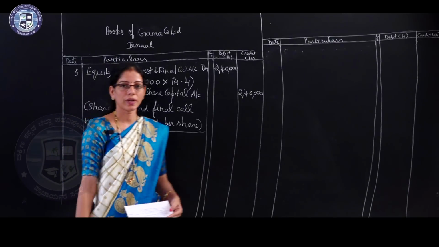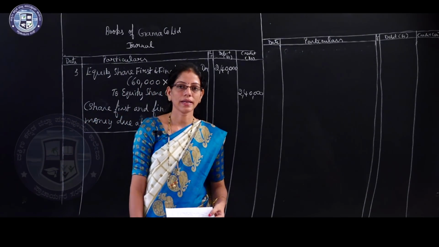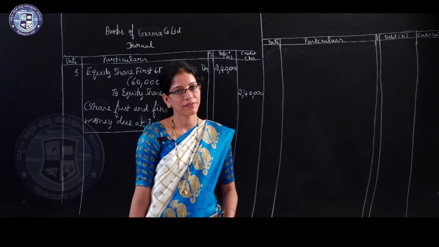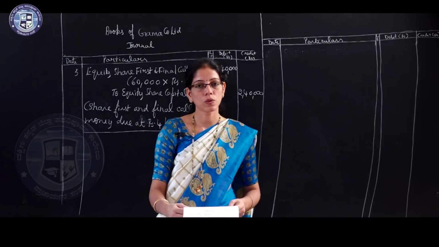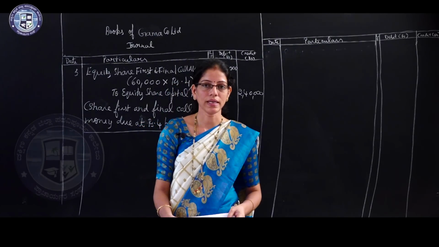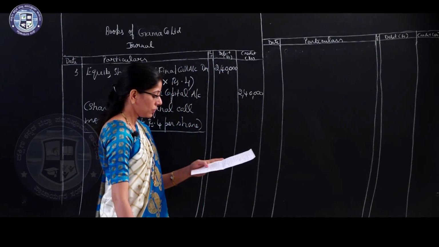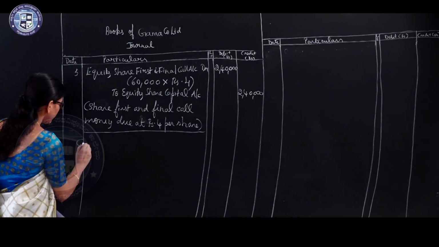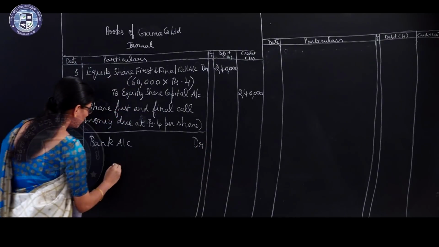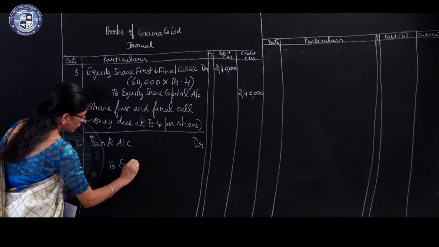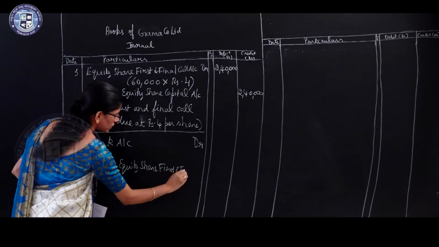Now the next entry for recording first and final call money received. The entry is bank account debtor to equity share first and final call account, but in the question it is given that one person who is holding 1500 shares did not pay his money. So you have to show calls in arrears for 1500 shares. So write the entry. Number 6, bank account debtor to equity share first and final call account.